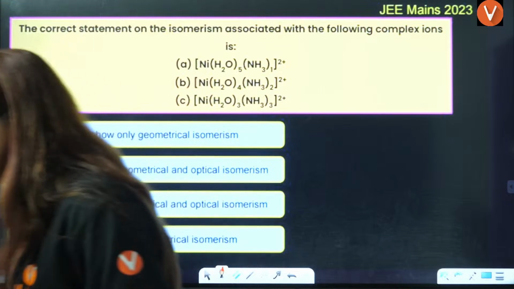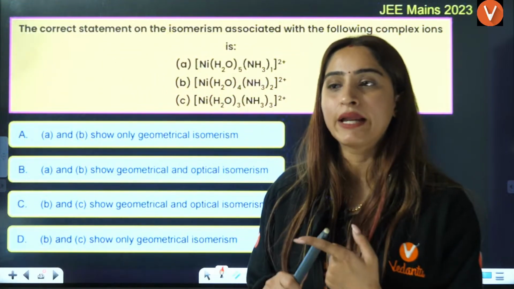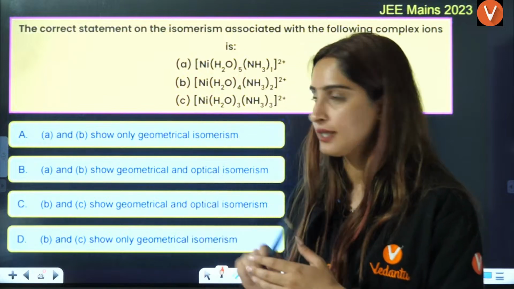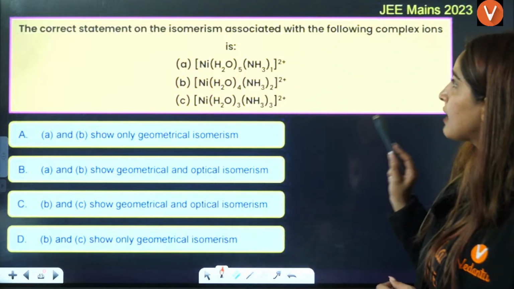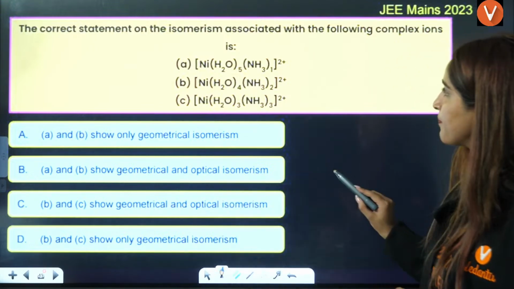For MA3B3 also it is 2. That is facial and meridional. Okay, that we have learned. Right? The correct statement, the isomerism associated with the following complex sign is the isomerism.